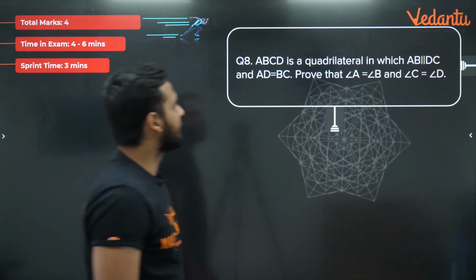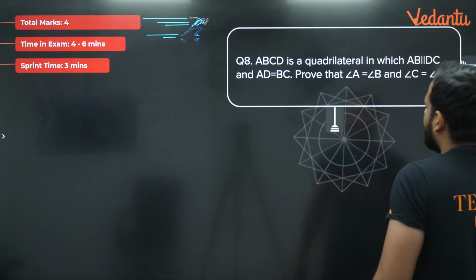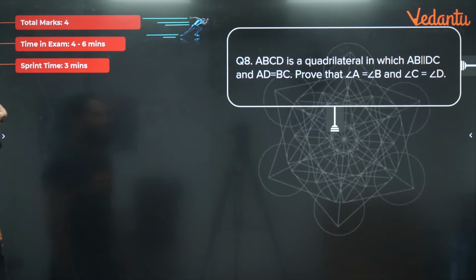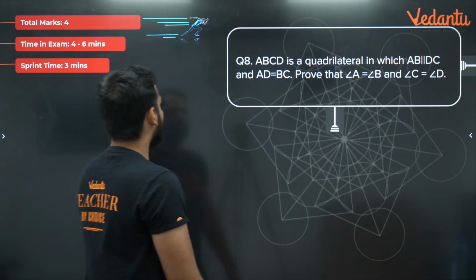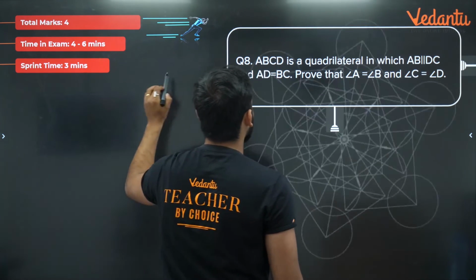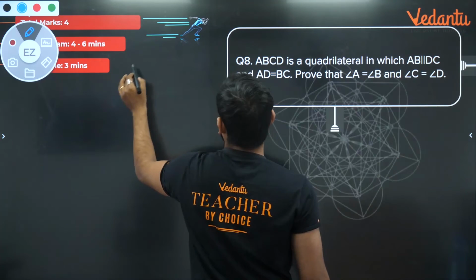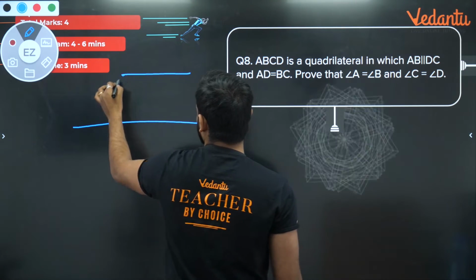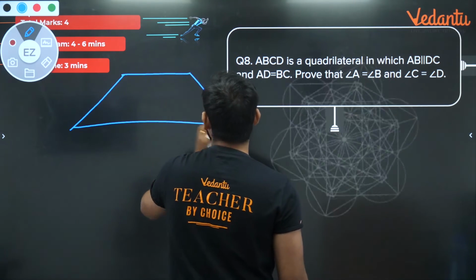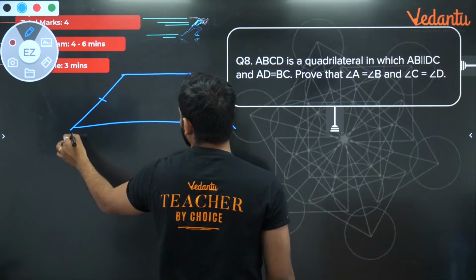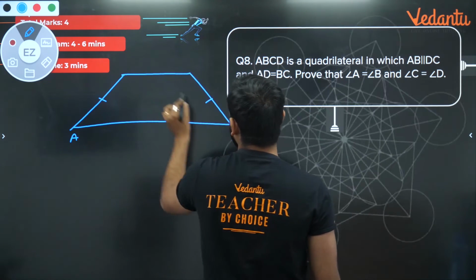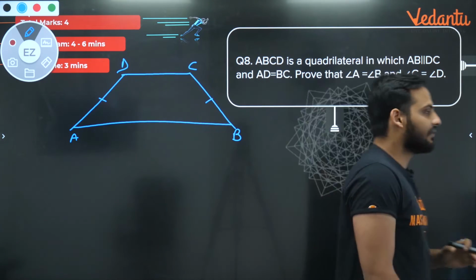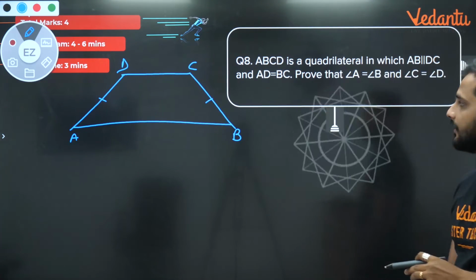ABCD is a quadrilateral in which AB is parallel to CD and AD is equal to BC. Prove that angle A is equal to angle B and angle C is equal to angle D. Okay, chalo. So we have ABCD is a quadrilateral in which AB and CD are parallel and AD is equal to BC. These two sides are given equal. We have to prove that angle A is equal to angle B and angle C is equal to angle D.